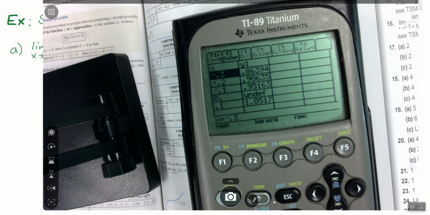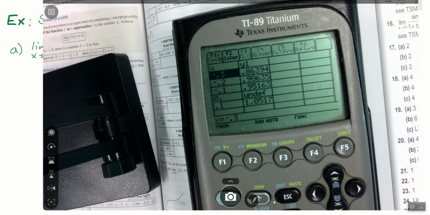So what I want you to do is let's change how much our table changes by. So hit diamond table set. And then right now you're jumping by 0.25 and you're starting at 0. I changed mine to 0.1 just now. We had it as 0.1 and 0.2. Yep, so if you're 0.1, if you hit enter, and then enter one more, I just hit it to make sure it saves. So now, as I'm looking at this, I'm getting close to 0 from one side.